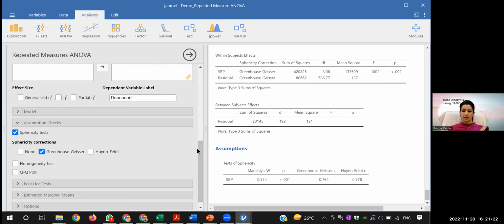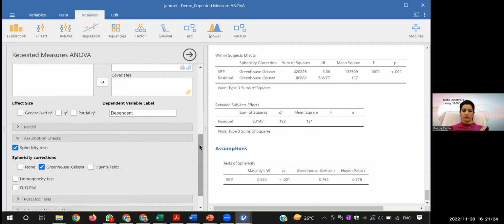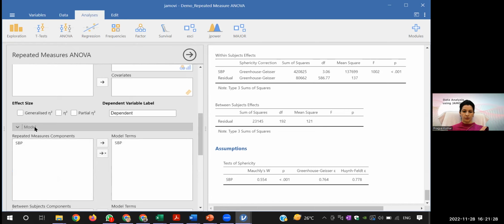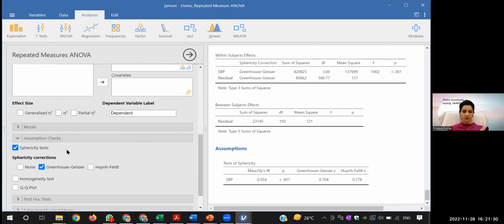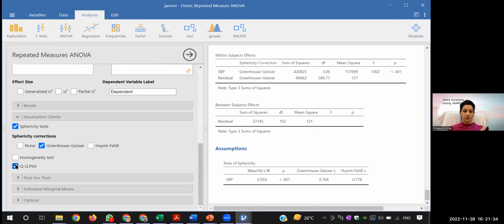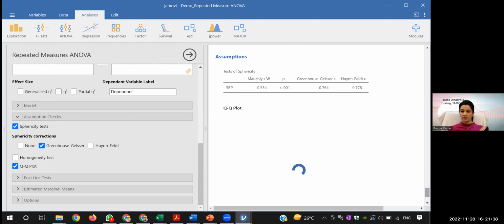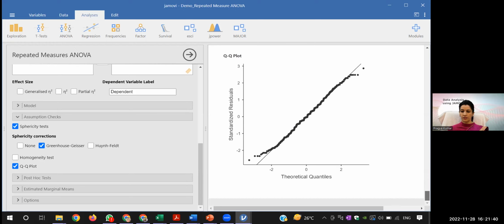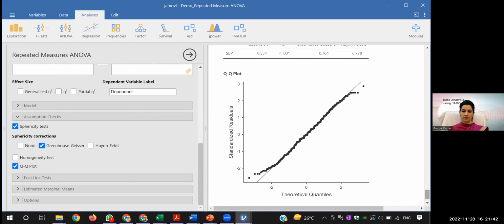Then coming to the post hoc test. You want descriptives also. Model, I'm not doing anything. I have not done the assumption check. QQ plot, you can check. It will give you the QQ plot, and you can see it is approximately normally distributed.